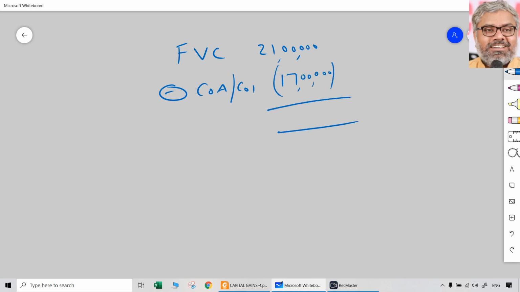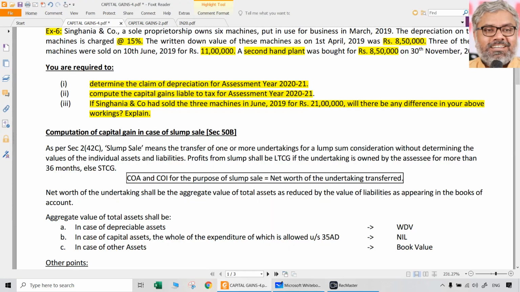There is no depreciation possible here. There is only a short-term capital gain. In this scenario, we have to always mention whether it is short term or long term. If you just write capital gains, that will not get full marks. Whenever we say capital gains, we have to mention whether that is a short term capital gain or a long term capital gain when the data is available.